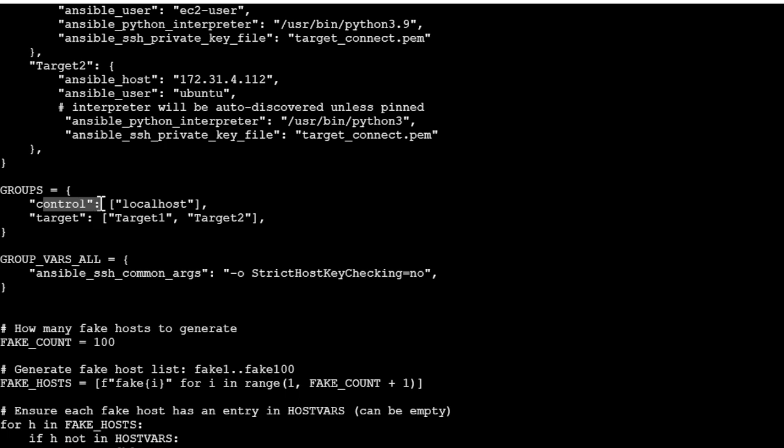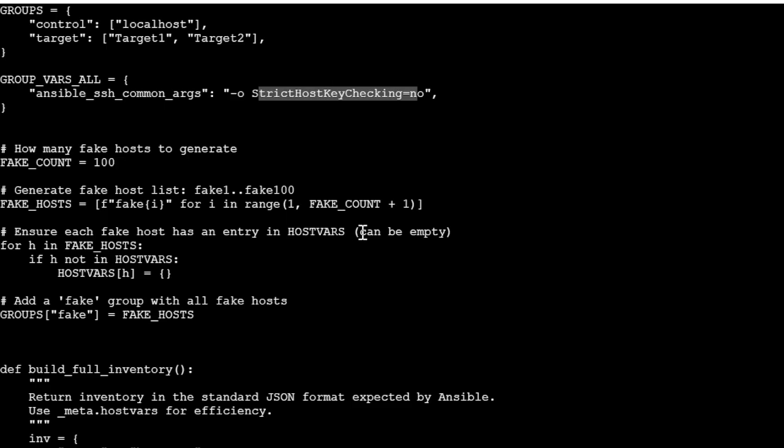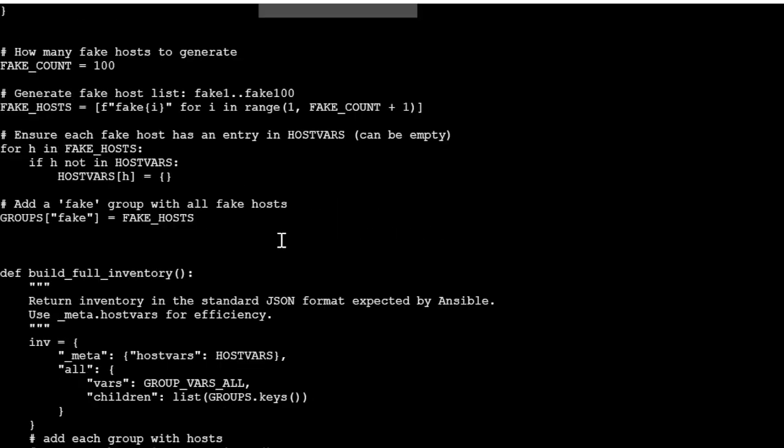I'm creating the control group. I'm creating the target group. And then I'm using the Ansible SSH common args, with StrictHostKeyChecking no. So it means I'm not checking any kind of host key here.